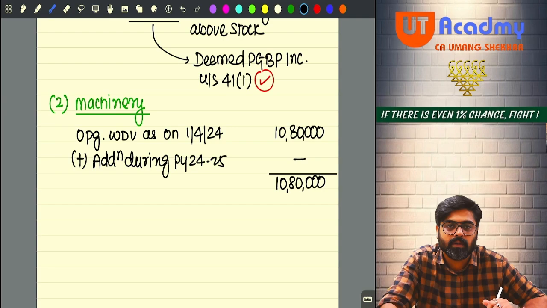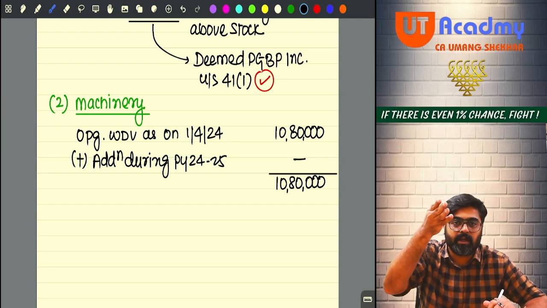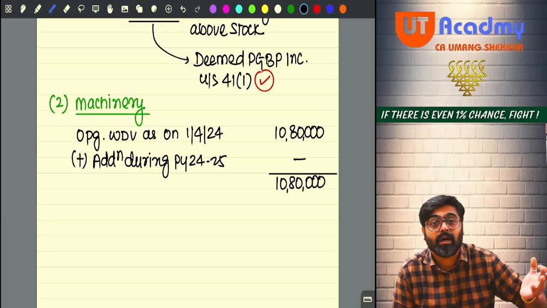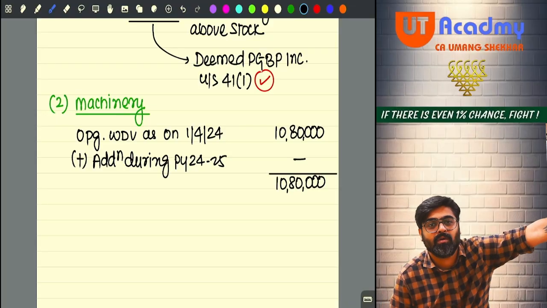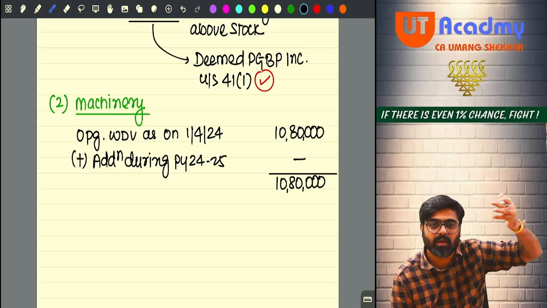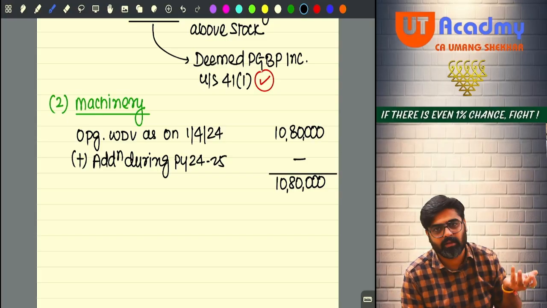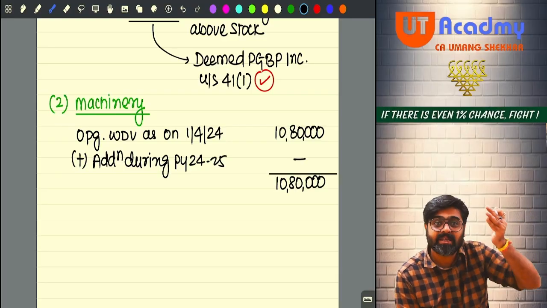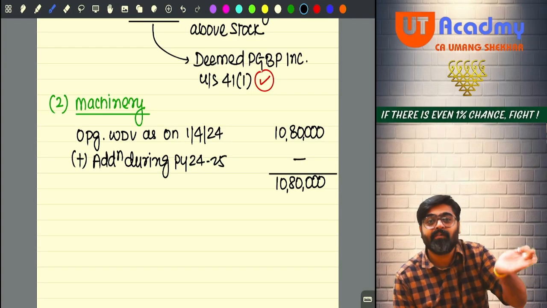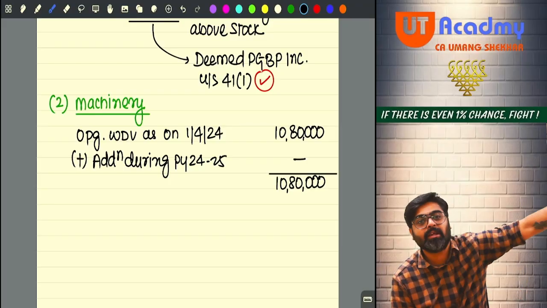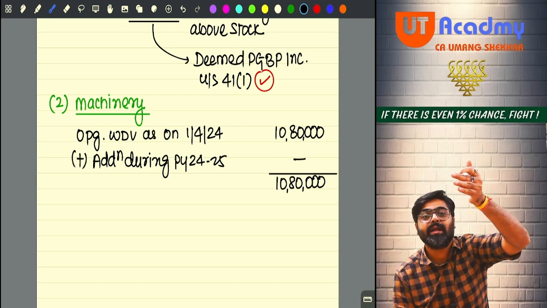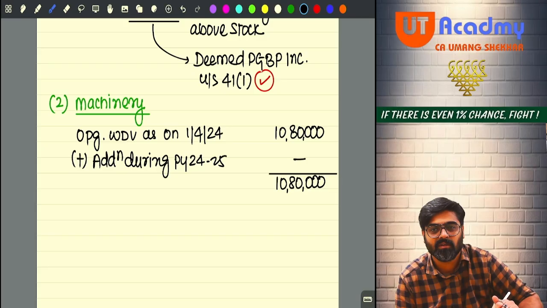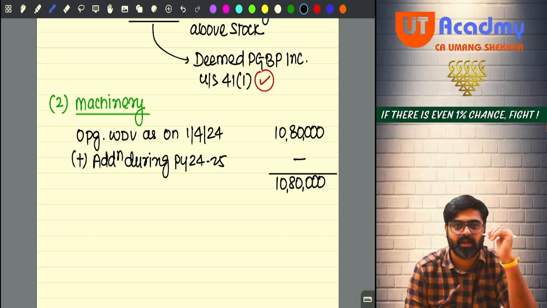But what happened? This year, out of the machinery which should have been there in your block, damaged or destroyed, the asset is going out of the block. Can it be sold and going out? Yes. Can it be compulsorily acquired and go out? Yes. Can it be damaged and destroyed and go out? Yes. So whenever the asset is going out of the business, it is going out of the block only, no? It is a deletion, my dear friends. So some machine which is damaged or destroyed is nothing but deletion.